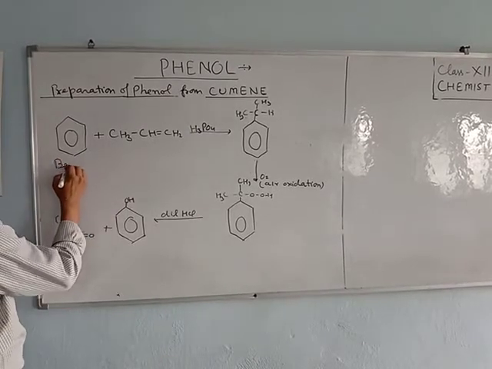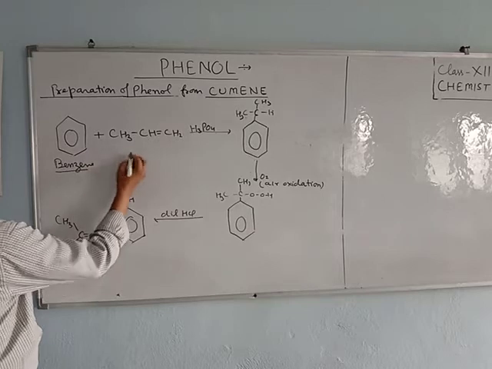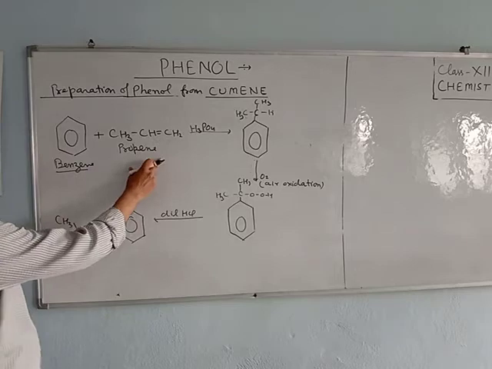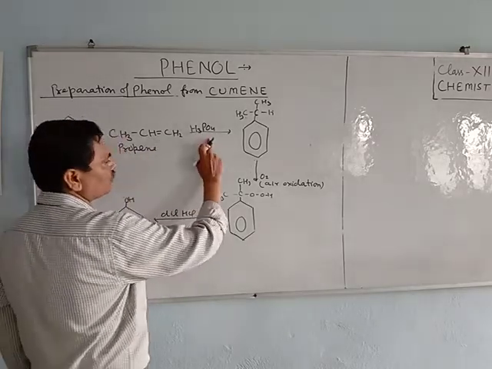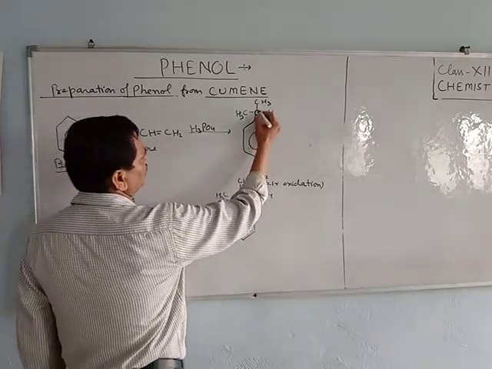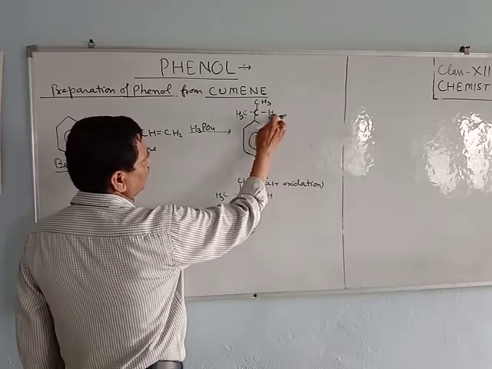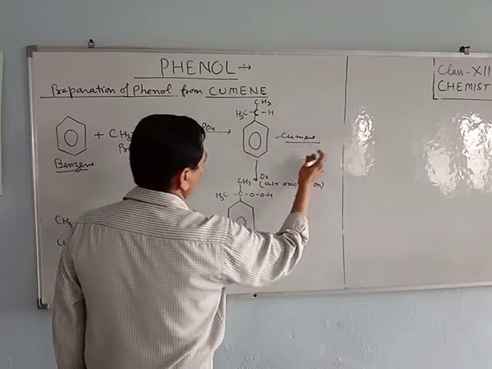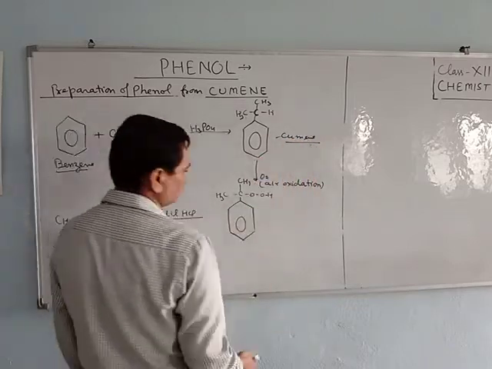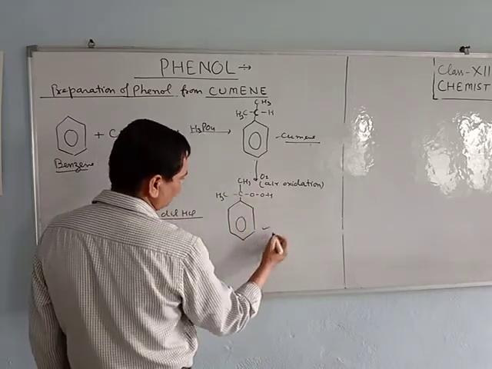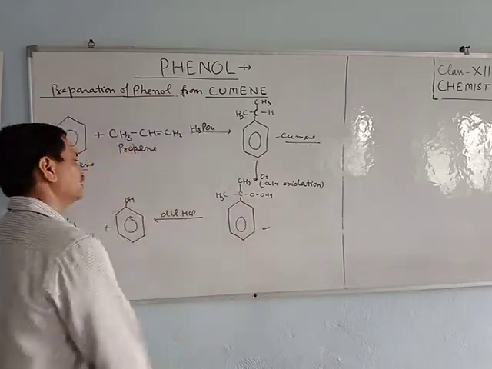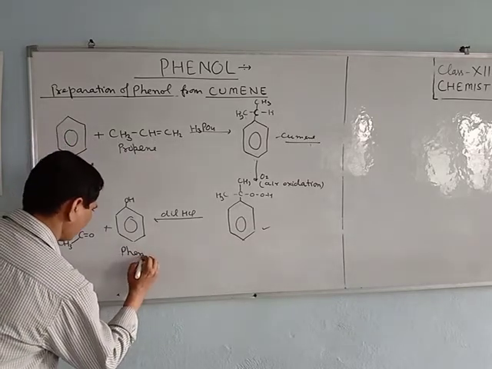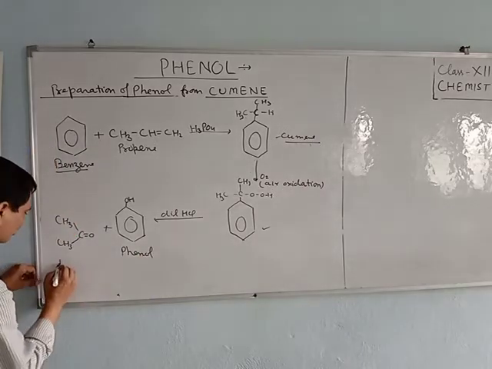This is benzene, which reacts with propene in the presence of phosphoric acid to form this one, cumene. Benzene ring with CH3 CH CH3, this is cumene. Cumene undergoes air oxidation to form cumene hydroperoxide. This is cumene hydroperoxide. It reacts with dilute HCl to form phenol, and this is acetone.